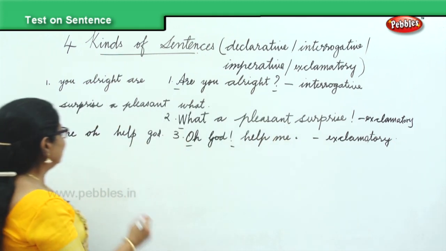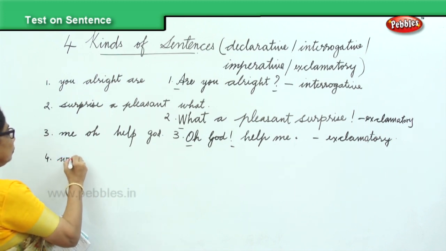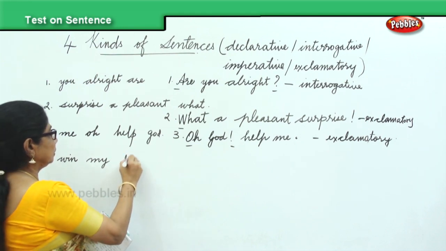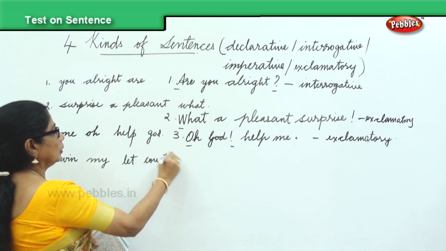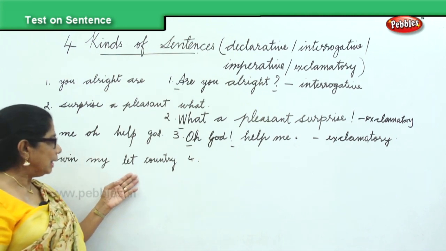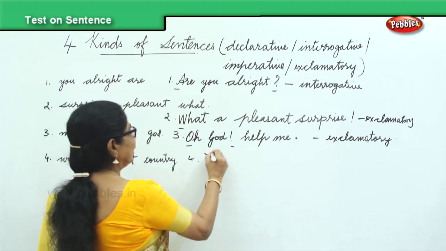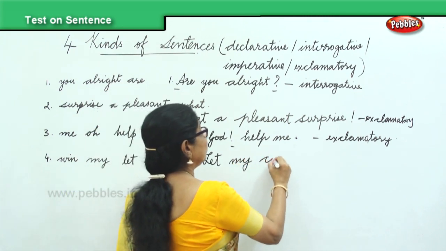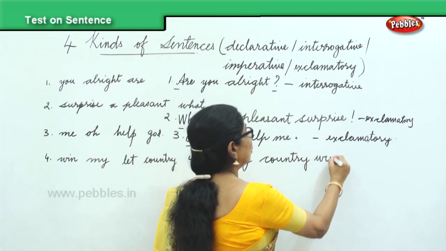Exclamatory sentence. Fourth one, let's see how good you are. Win, my, let, country. Okay, now fourth one. Let's do it. Let my country win. L, capital letter.